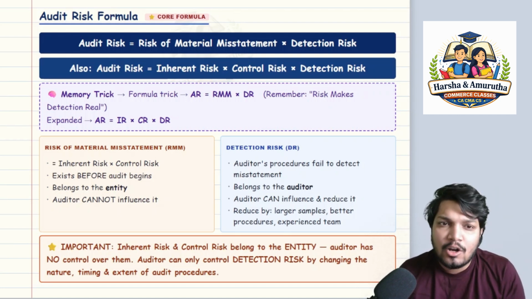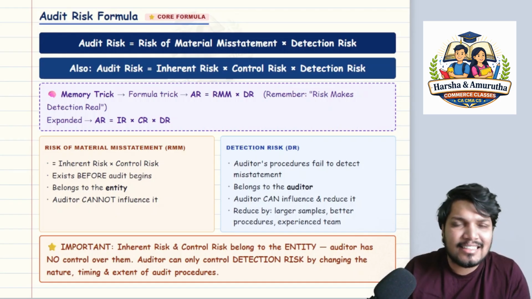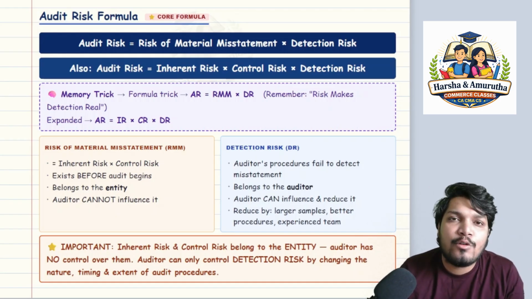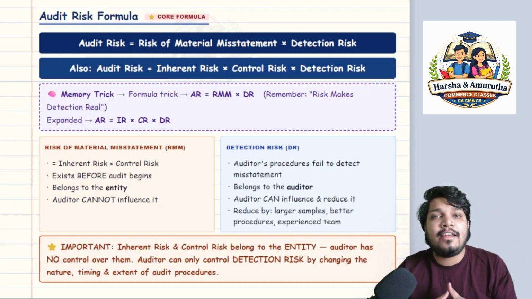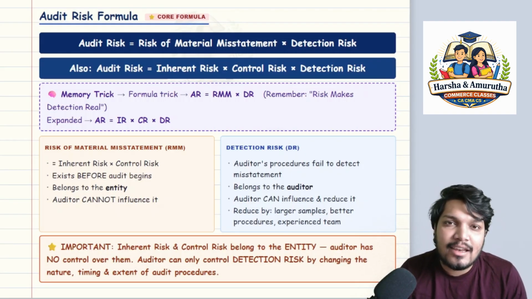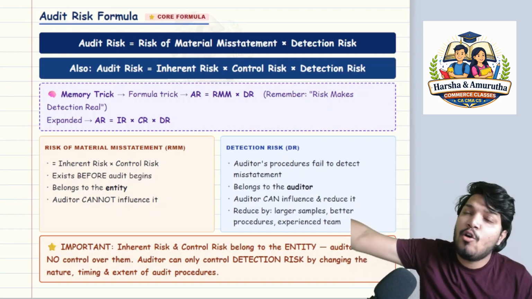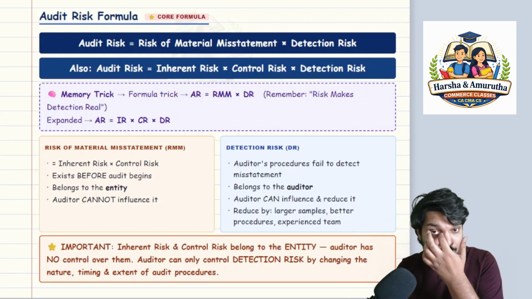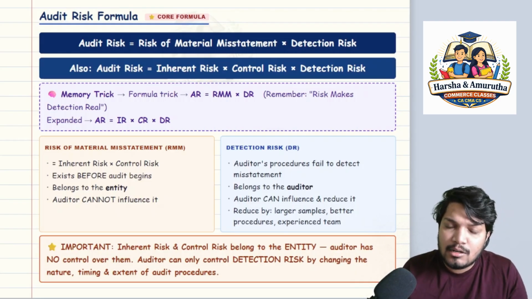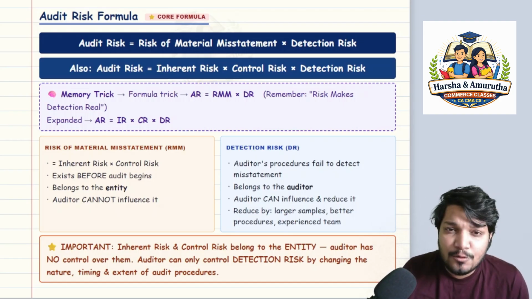Okay, understood, sir? The auditor has no influence on those two risks. Those two risks exist parallelly, simultaneously. That is why they are multiplied to each other, and those together, when in conjunction, form the risk of material misstatement. That is the material misstatement which affects the decision of the stakeholders, sir. Understood? And there is another definition of audit risk. Audit risk is nothing but inherent risk in conjunction with control risk, in conjunction with detection risk.